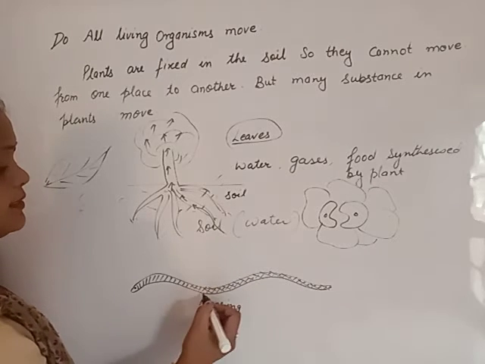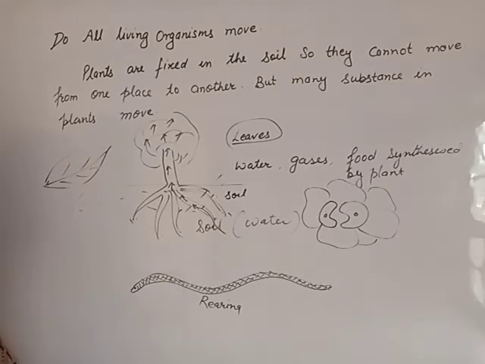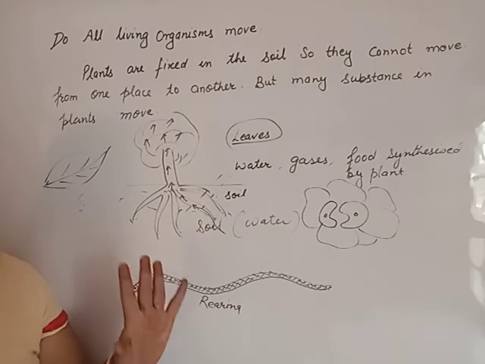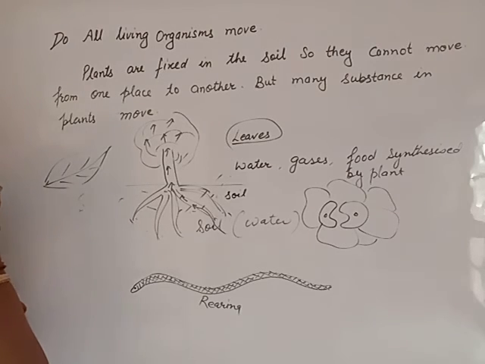If they have legs, they will move. If they don't have legs, they will rear on the surface. All these are the examples. Beta, fishes or aquatic animals live in the water. They will move with the fins or by their streamlined bodies, etc.